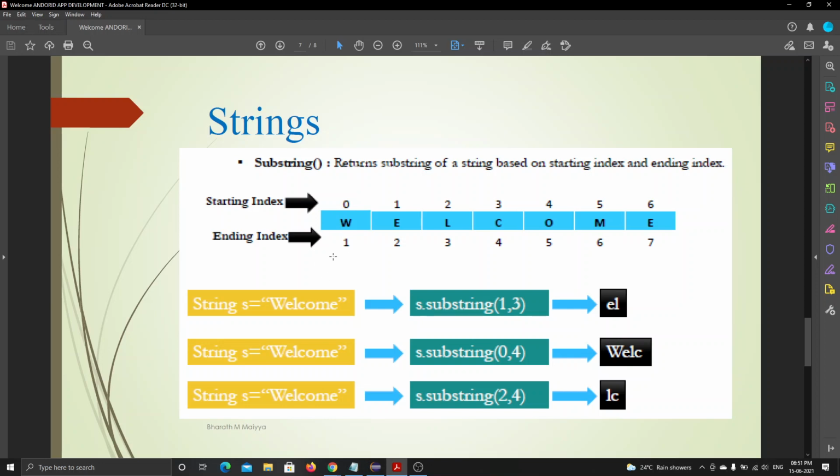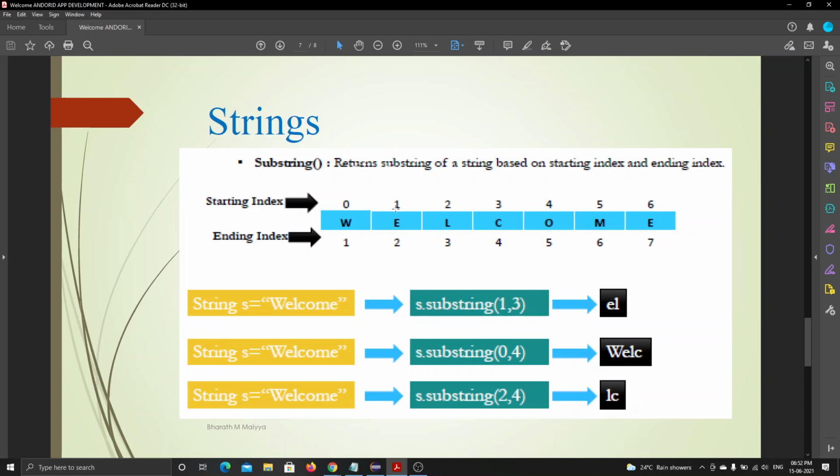Now see, when I want something in the middle of this, I want to print ELCO. To print ELCO, I want to know the starting index and ending index. Let's look at the example. I have declared string s is equal to welcome, and I want the substring of this. This is the whole string, and I want the substring. What is a substring? It is some elements inside the string. Okay, I want to know about it.